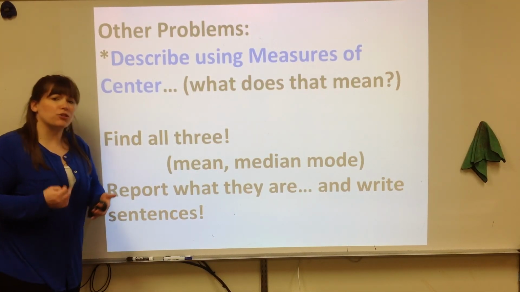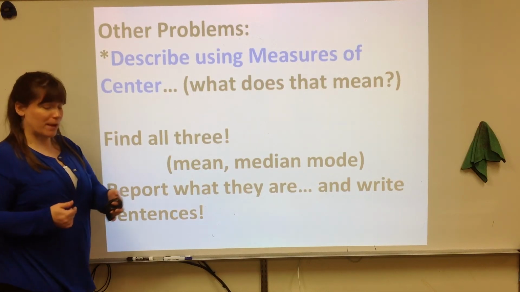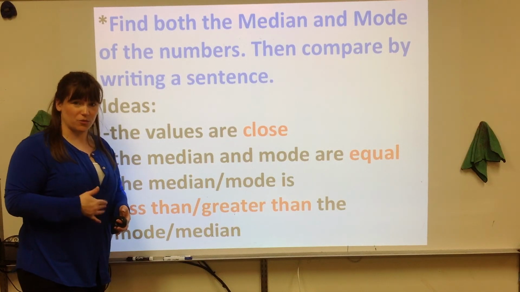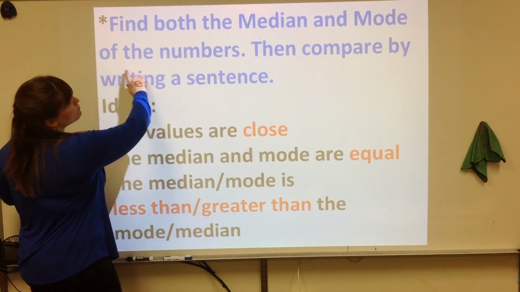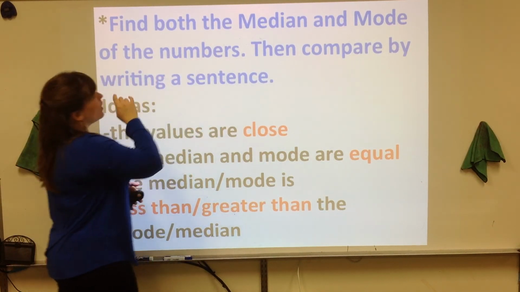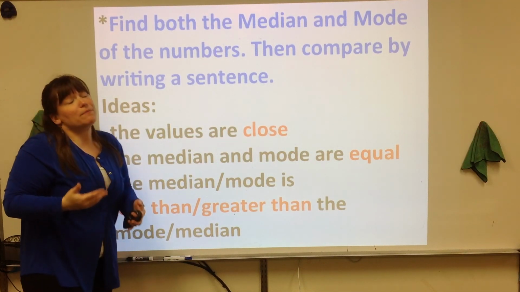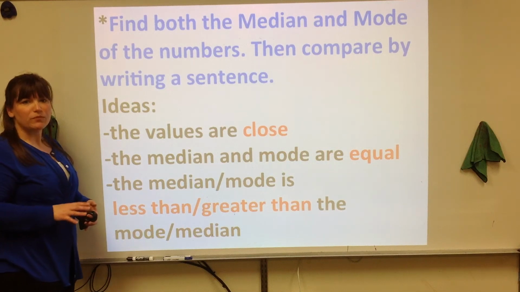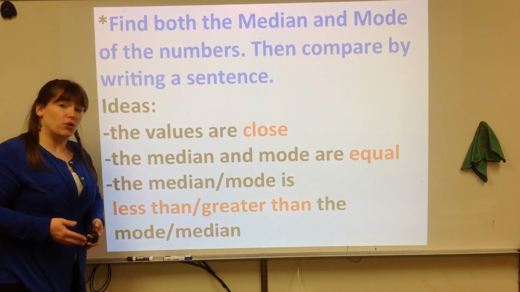You're going to have to describe data in this chapter, so there are some tips on the bottom of your note page that we're going to fill in. So find both the median and mode, and then you might be asked to compare using a sentence. These are just some ideas of ways you could compare.